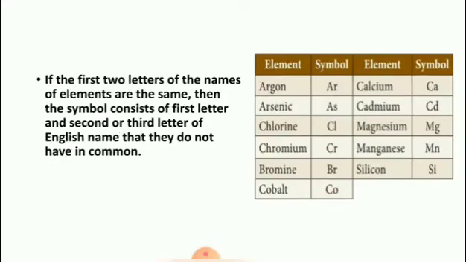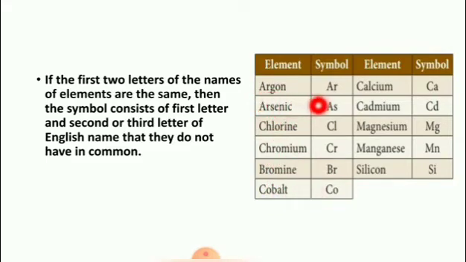Next, if the first two letters of the names of elements are the same, what will happen? Then the symbol consists of the first and second or third letter of the English name that they do not have in common. Here: argon, arsenic, chlorine, chromium, bromine, cobalt. The first two letters are the same.